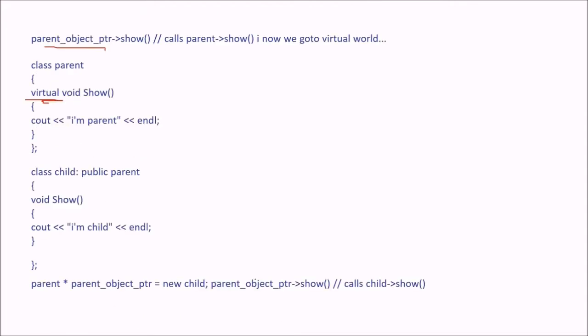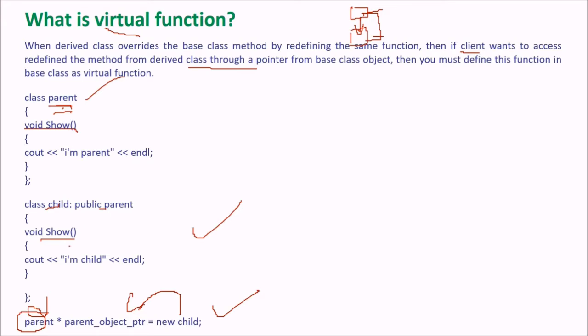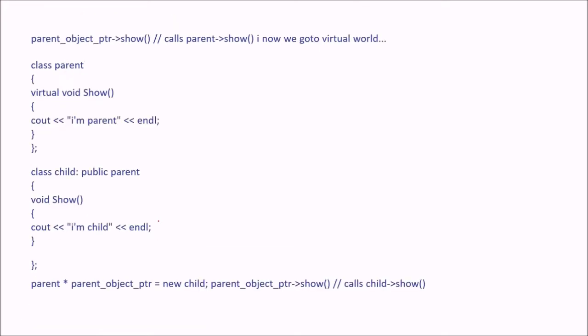But the problem here is when you try to show through the object which you have just made, which is of parent type. When you call this, it will call the parent show. It will not call the child show, because you have made a parent object and you want to access the child. How can you access it? It will not be possible. The compiler or C++ will not allow you.